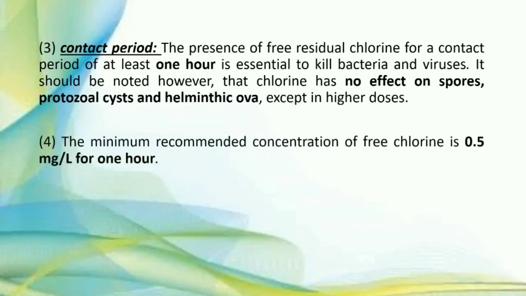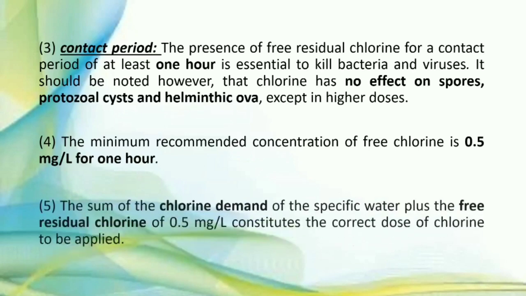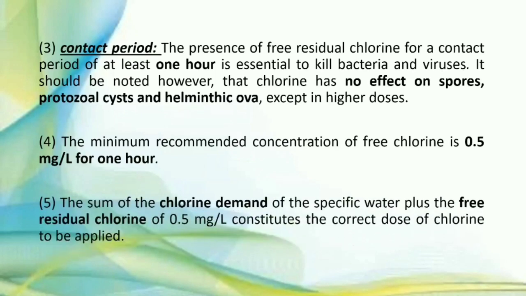The minimum recommended concentration of free chlorine is 0.5 mg per liter for 1 hour. The sum of chlorine demand plus free residual chlorine constitutes the correct dose of chlorine to be applied to the water.